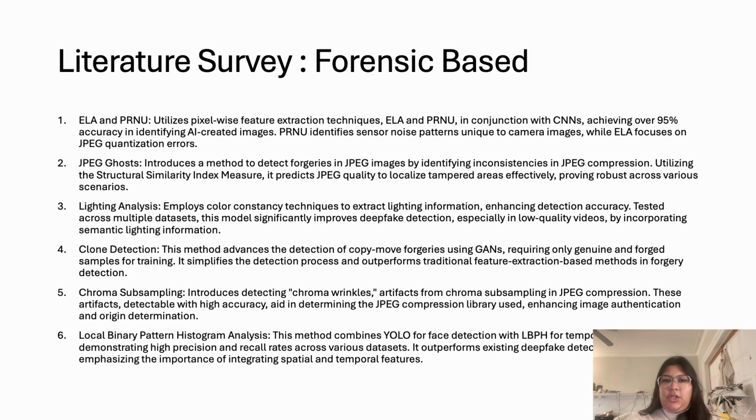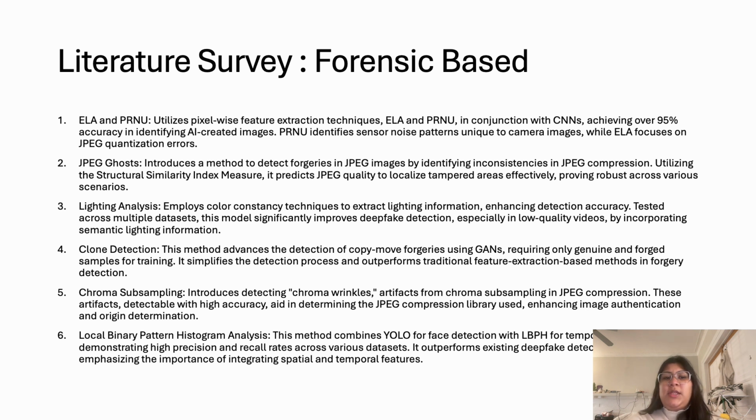The main goal of this literature survey is to review the various feature and forensic based methods that are currently available and are the state of the art when it comes to detecting artificially generated images. Error level analysis and photo response non-uniformity utilize pixel wise feature extraction techniques in conjunction with CNNs, therefore achieving over 95% accuracy in identifying AI created images. PRNU identifies sensor noise patterns which are unique to camera images, while ELA focuses on JPEG quantization errors.